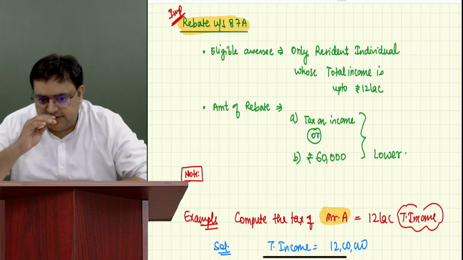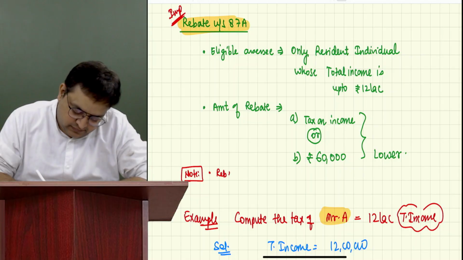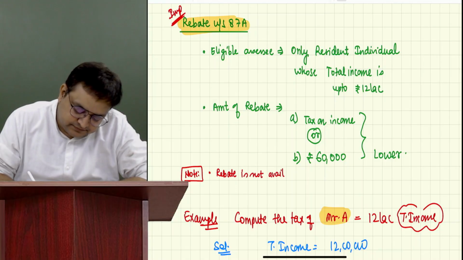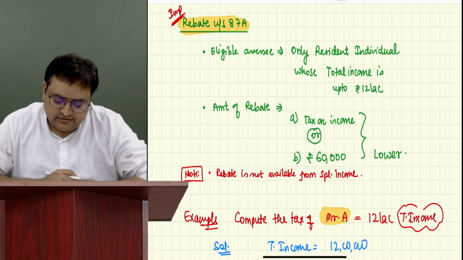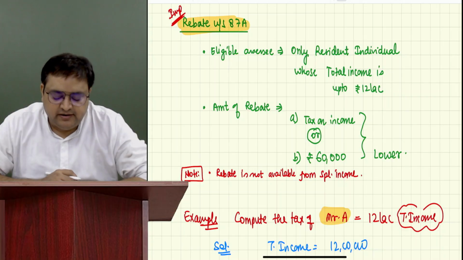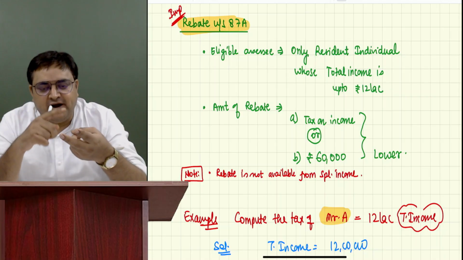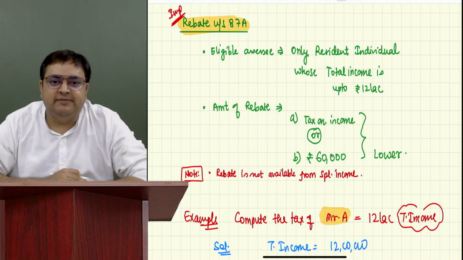You have left 3 lines there now. So write a note over here. Rebate is not available from special income. What is special income? 111A, 112A, Capital gain 112, casual income. Rebate is not available from there.